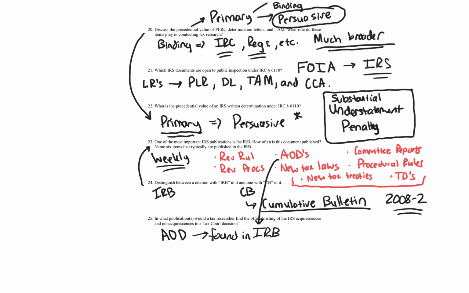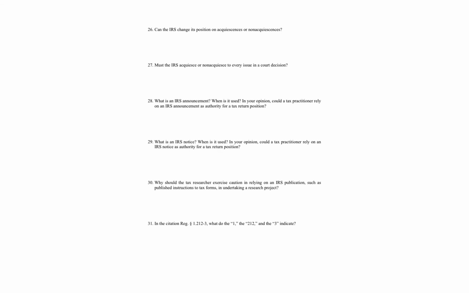The Internal Revenue Bulletin Index lists acquiescences and non-acquiescences alphabetically and in code section order. A citator also can be used to locate and interpret acquiescences and non-acquiescences, so that's within an online database. So you can find AODs in the IRB, and you can find them in commercial databases. There's other ways you can find it as well, through the Freedom of Information Act and whatnot on the IRS website. Question 26. Can the IRS change its position on acquiescences or non-acquiescences?